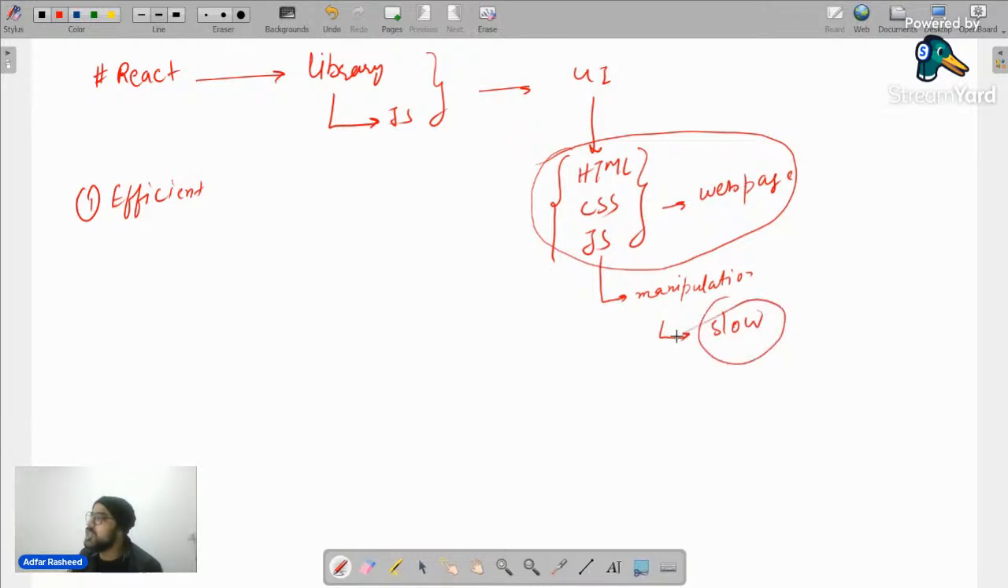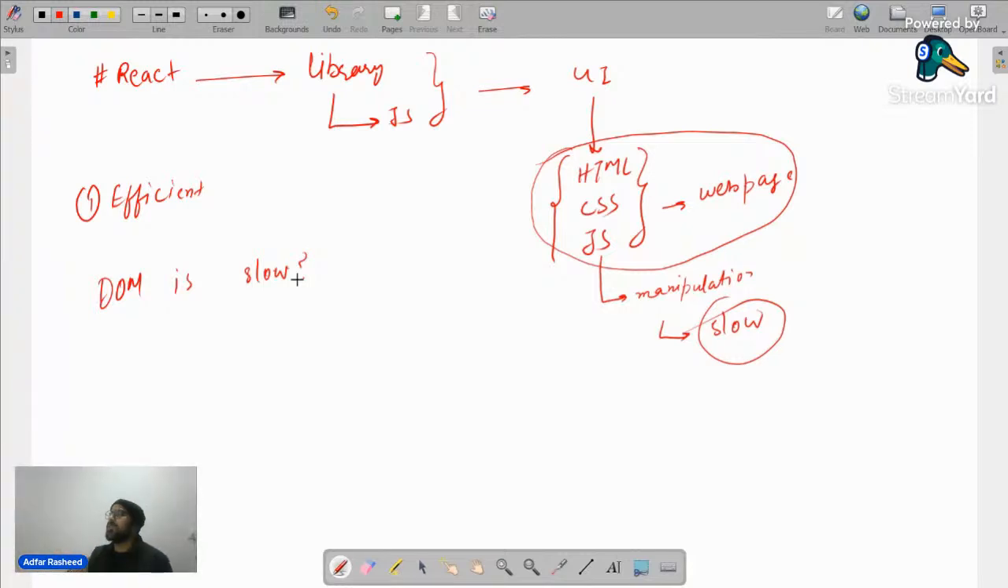But when we say JavaScript is slow, don't you think we actually mean DOM is slow? Yes or no? DOM is slow. Give me a quick confirmation that when we say JavaScript is slow, although we don't know why it is slow, we will talk about that. But the point is, if we say JavaScript is slow, the manipulation that we are trying to create, don't we mean actually DOM is slow?